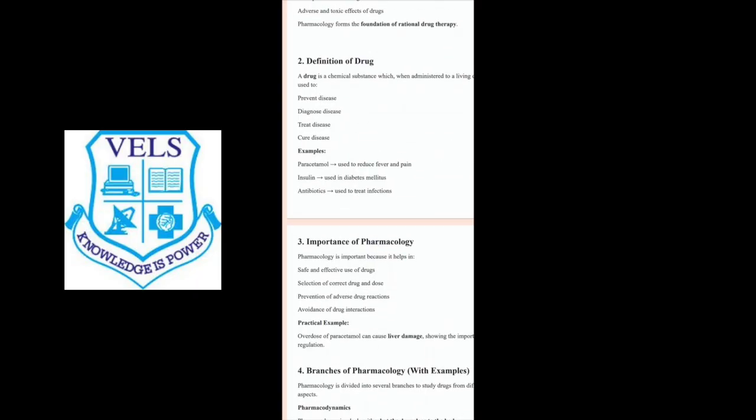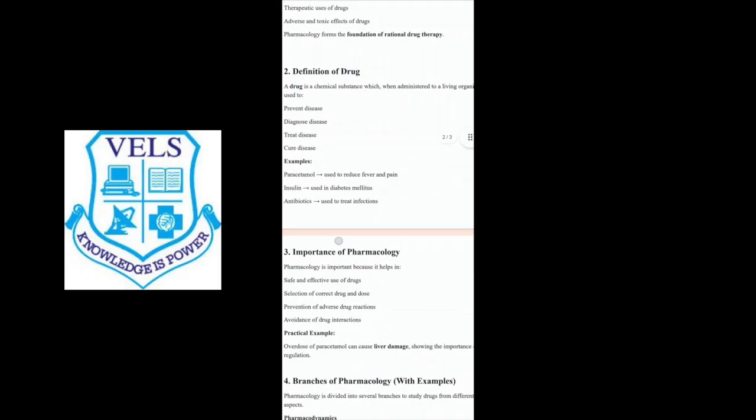From the start onwards, I am saying drug. Now let us see the definition of drug. A drug is nothing but a chemical substance which is used to prevent diseases, to diagnose, and to cure diseases. Some examples of drugs are paracetamol. Paracetamol is one of the drugs which is used to reduce fever and pain. Insulin is also a drug which is used to treat diabetes mellitus. Antibiotics are used to treat infections. Like that, there are so many examples which will cure or treat disease. So this is the definition of drug.